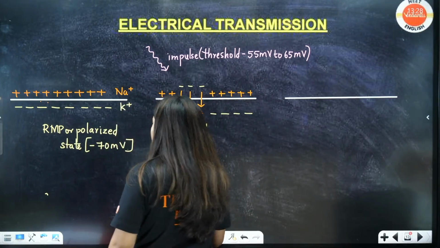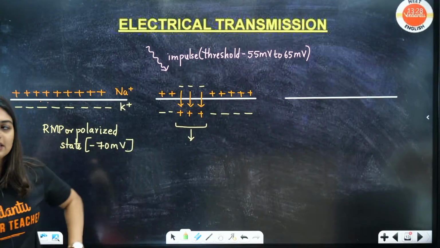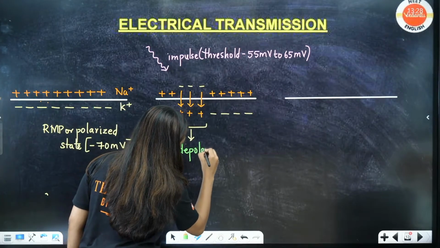Yes, very good. Depolarize. Some are telling re, some are telling D. Depolarization. Okay, depolarization will happen.